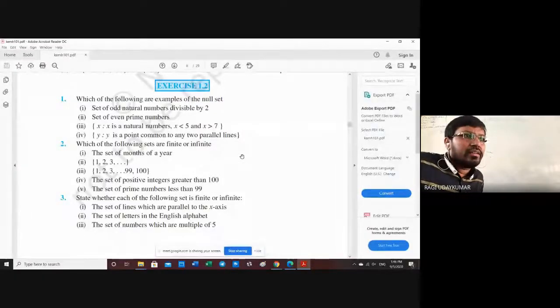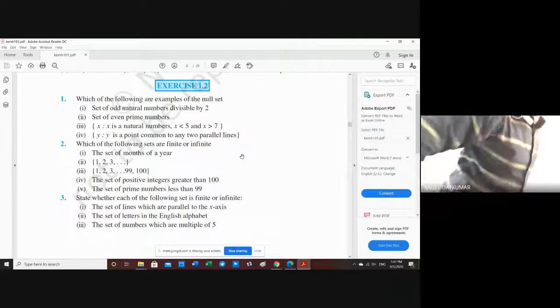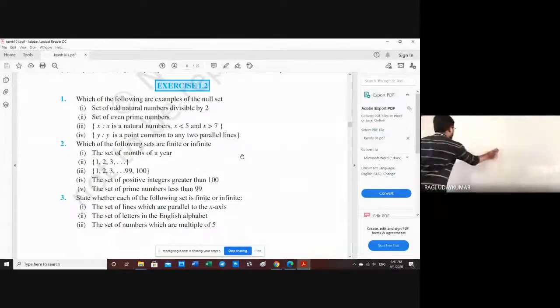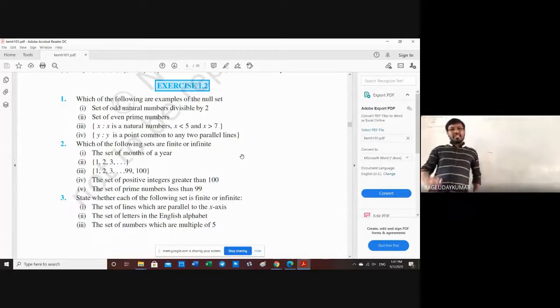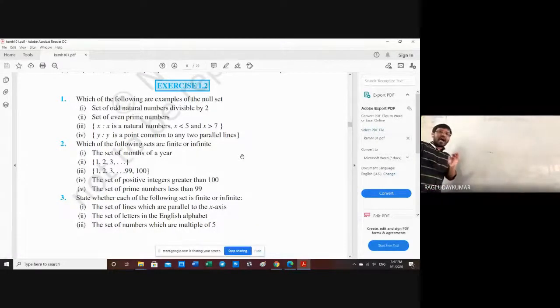See the questions here. In exercise 1.2, the questions are given to you. The first question is: write the set of odd natural numbers divisible by 2. Whenever it says divisible, it means it should be exactly divisible. So odd numbers divisible by 2: it is not divisible by 2.